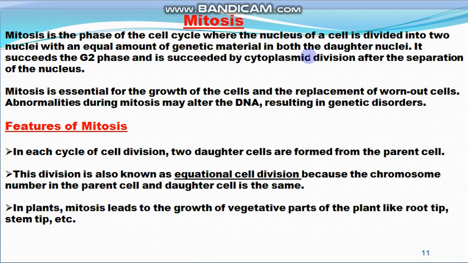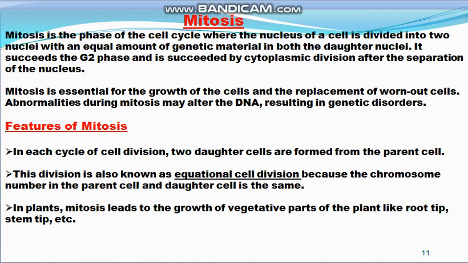It succeeds the G2 phase of the cell cycle and is succeeded by cytoplasmic division after the separation of the nucleus. It means that after the G2 phase of the cell cycle, mitotic division starts, and in mitosis the nucleus of the parent cell divides into two nuclei.